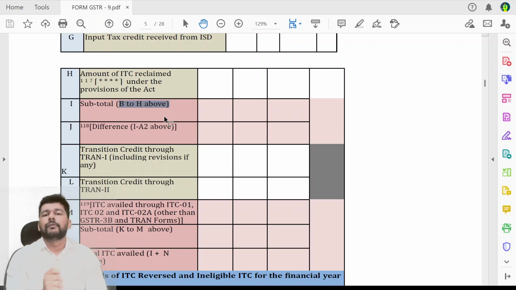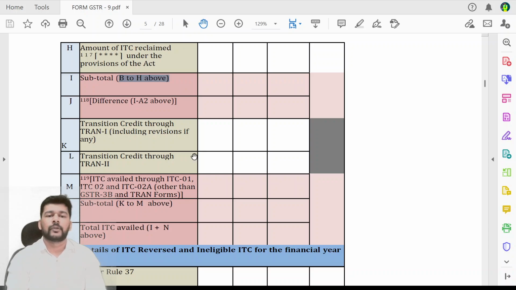If at all there is a difference, then there is a problem, because that is going to be carried forward to be an explainable difference. I'm not saying that difference hai to mat dikhao. Ideally there should not be any difference, that should be ideally zero. However, if there is a difference and you have reasons to explain later on, then that difference can be shown, but the ideal reporting mechanism should have a difference as zero.